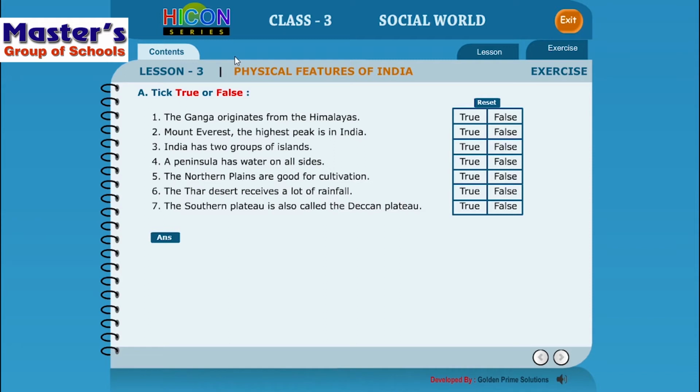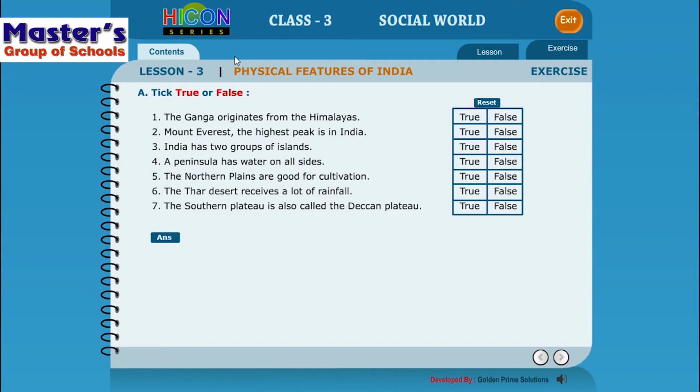We need to read these statements one by one, check with what we have learned in the lesson, and if both these statements, what we read over here and what we have learned in the lesson, are the same, then we need to mark it true, and if it is opposite, then we have to mark the false one. Okay, so we need to read these sentences one by one, cross check that with what we have learned in the lesson, and if both are same, then we say true. If they are not the same, then we say it as a false, right?